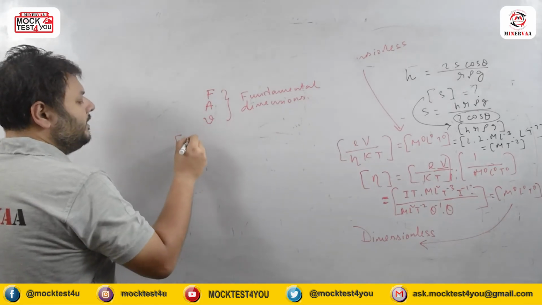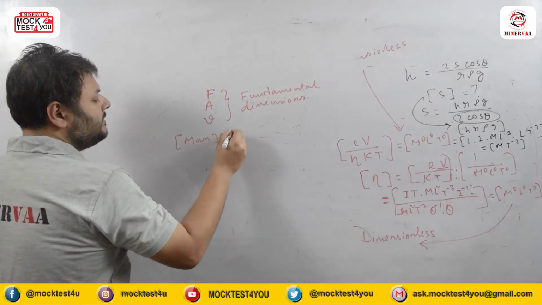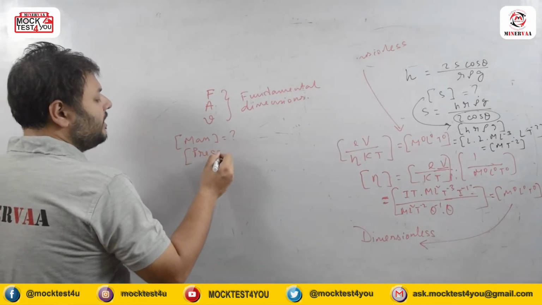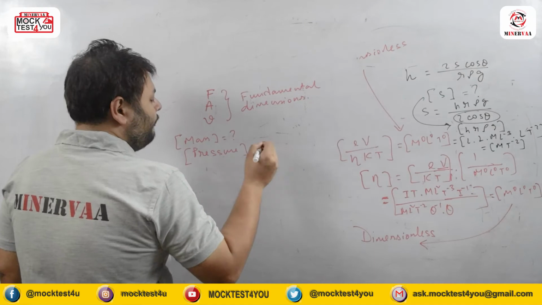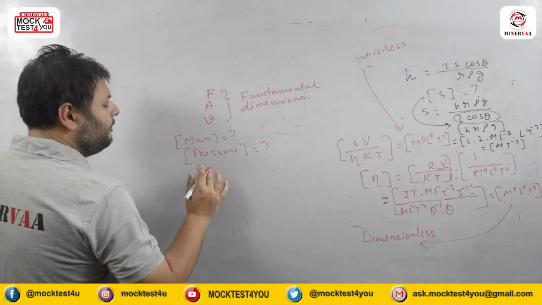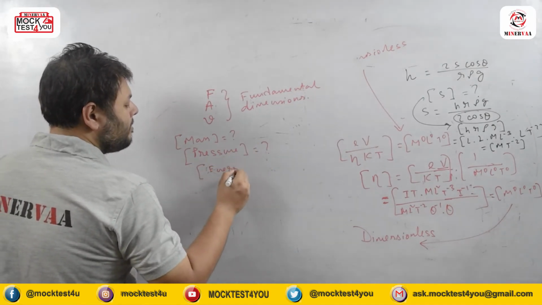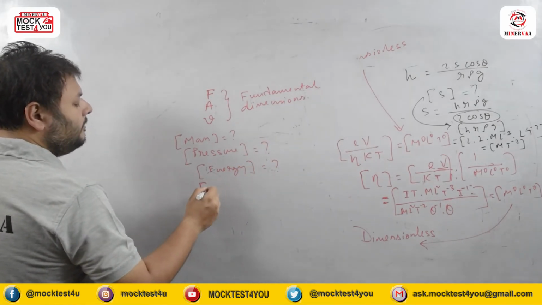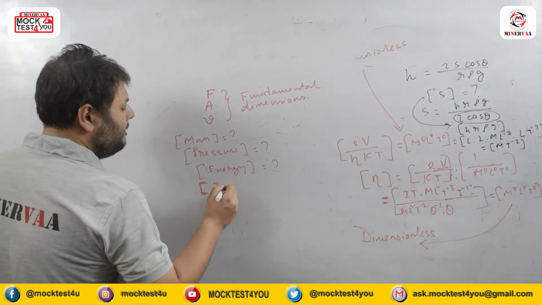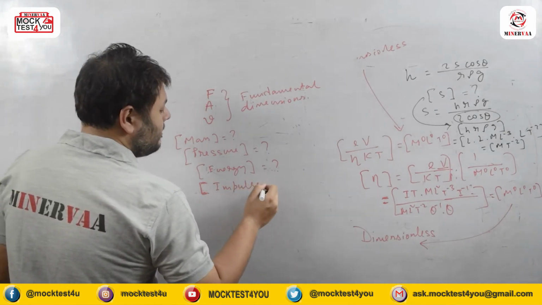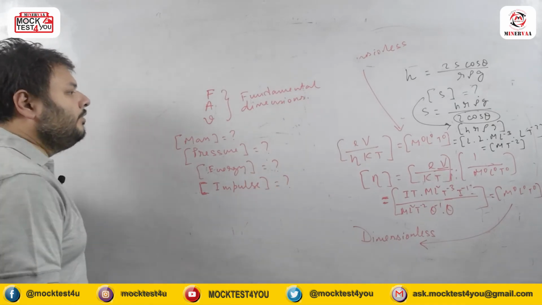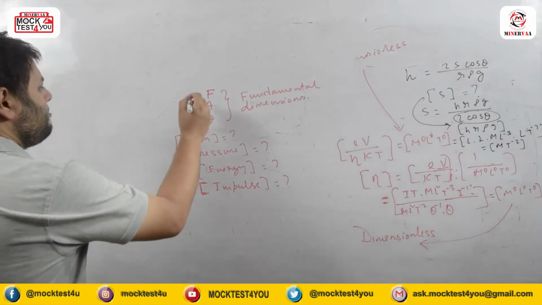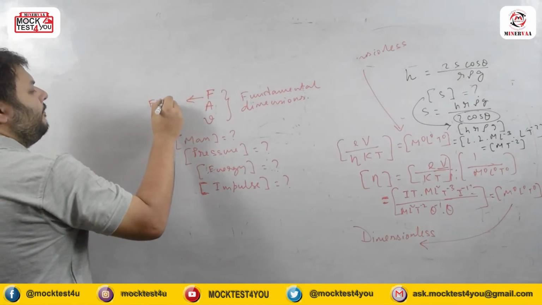So we need to find out the dimension of mass, the dimension of pressure, the dimension of energy, and the dimension of impulse. So these are the questions we are looking for in this particular situation, when force,